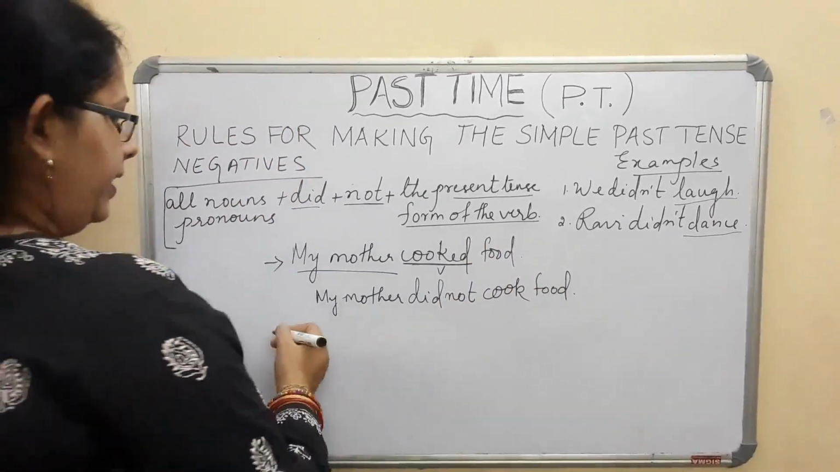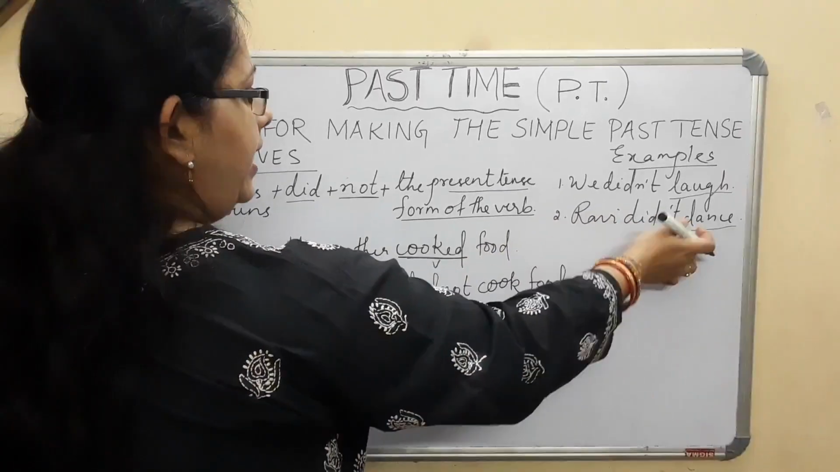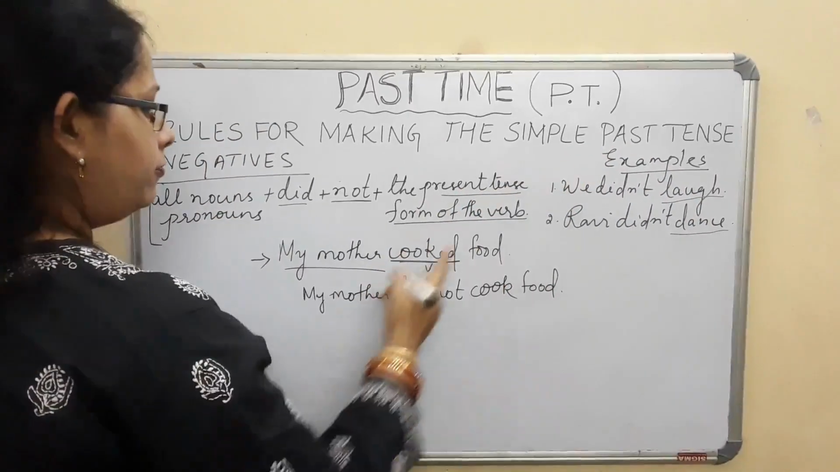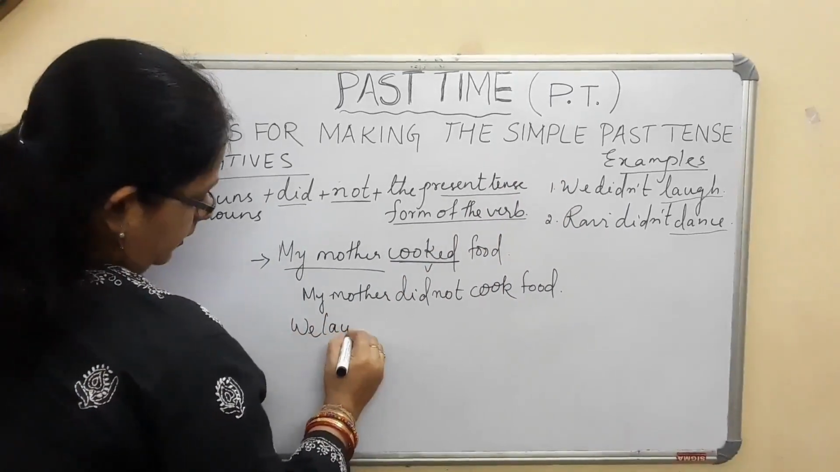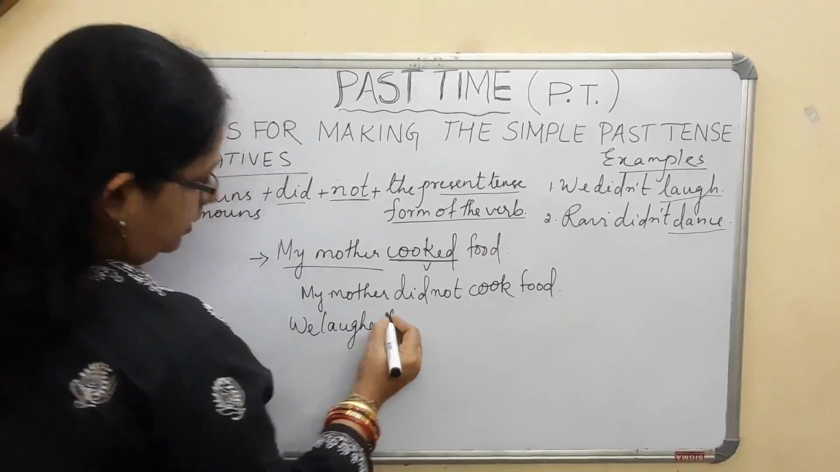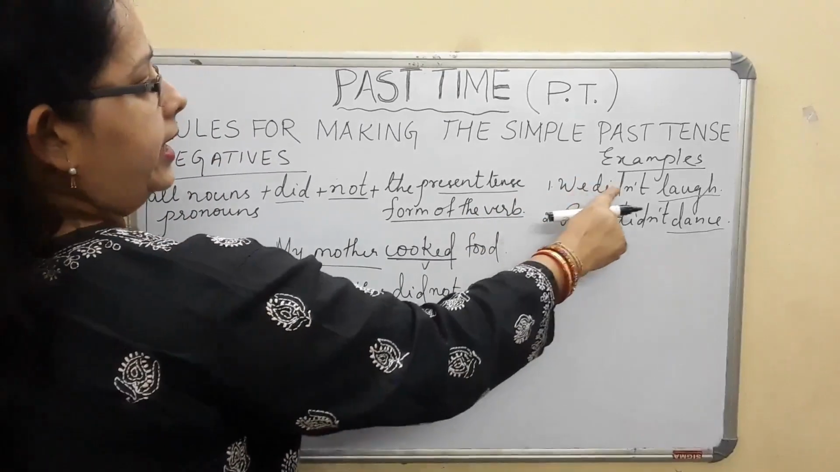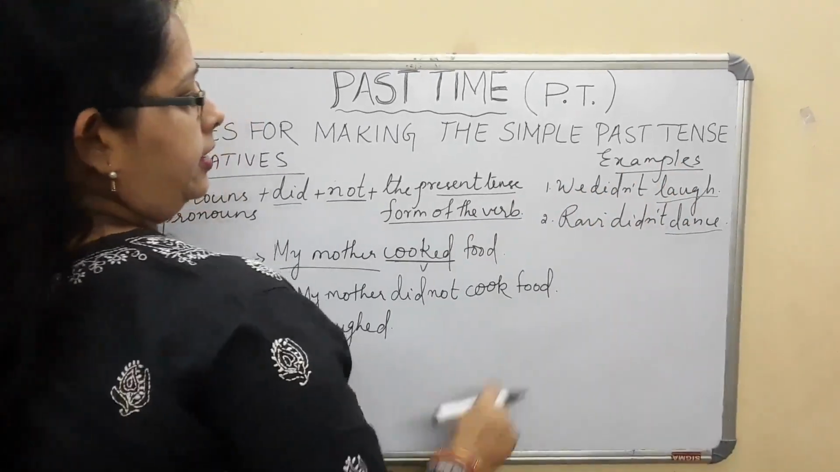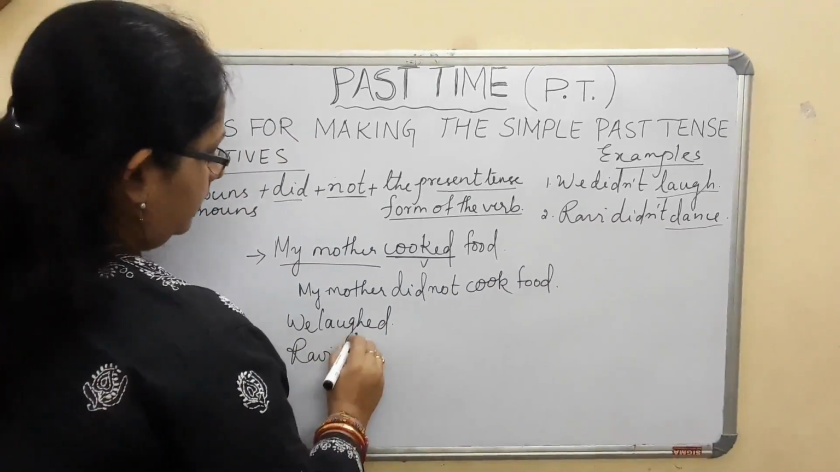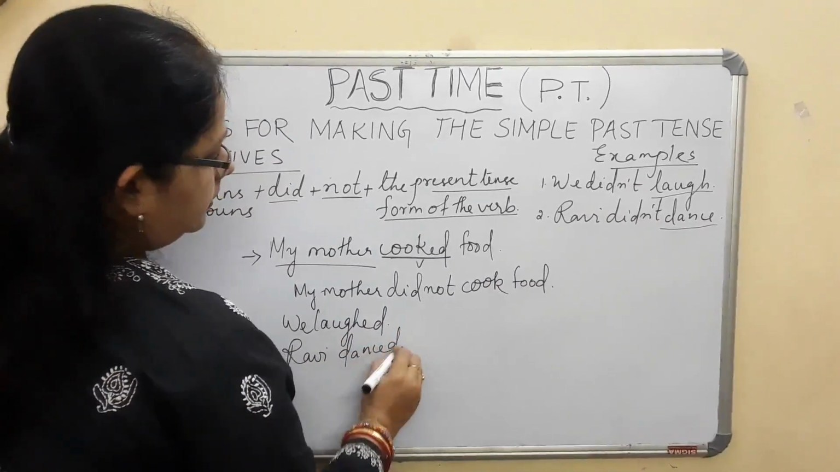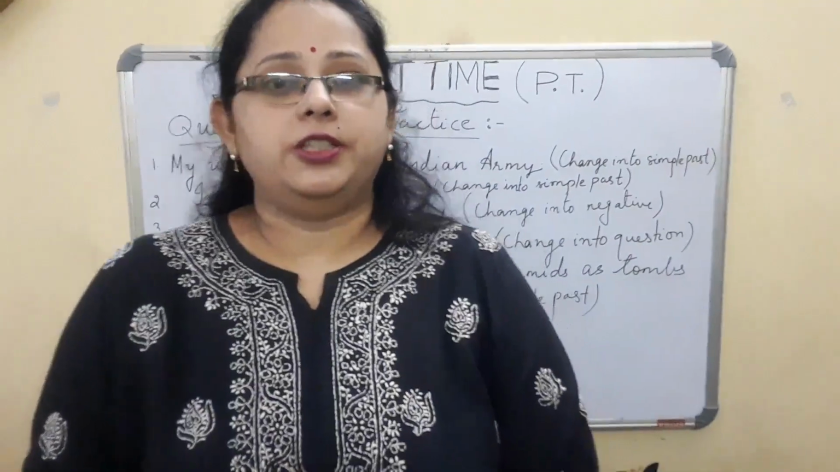Understood now? Now again, here I have given dance and there I have given laugh. What will be the negative for this, you see? We laughed. What did it become? We didn't laugh. Ravi danced. This session is over.